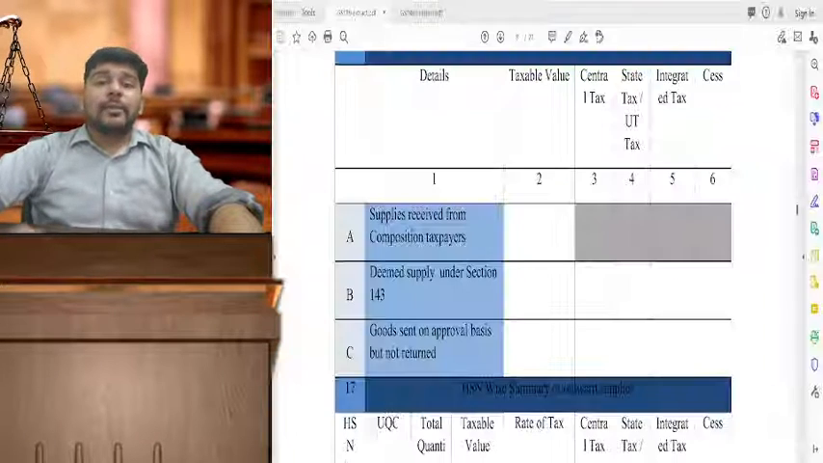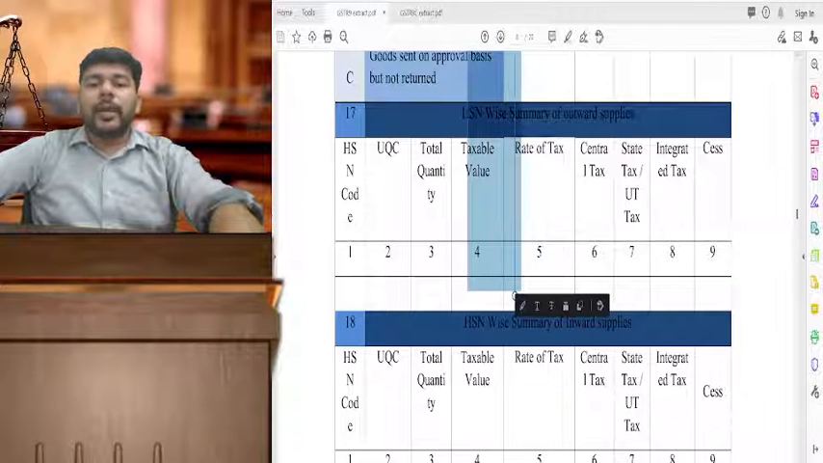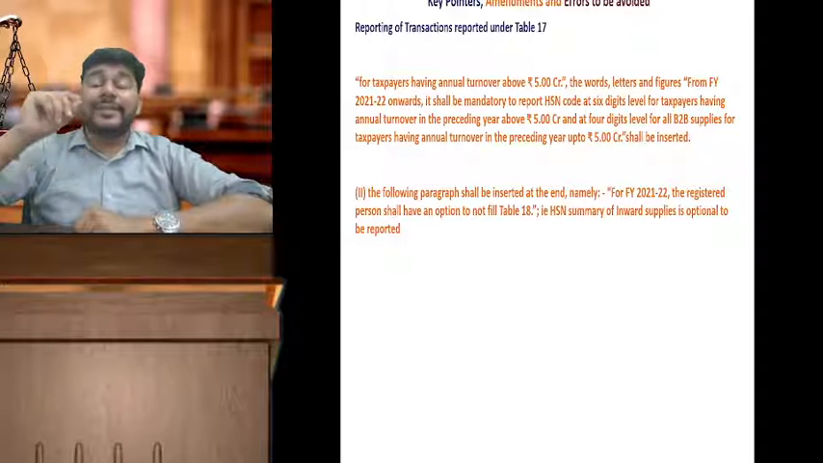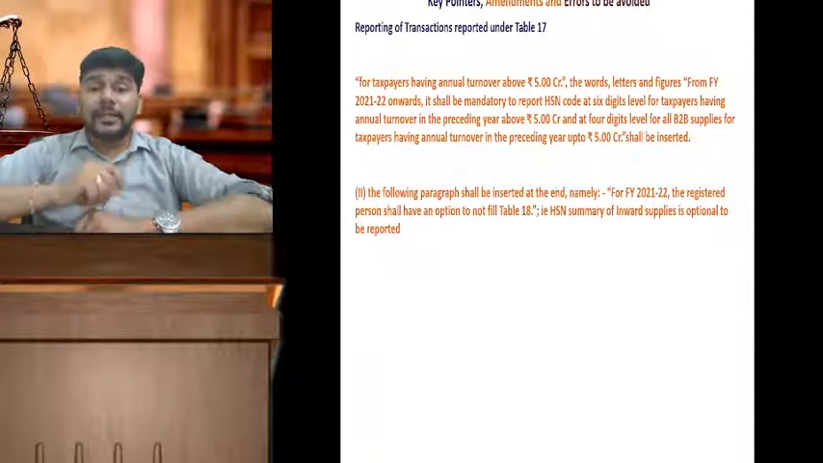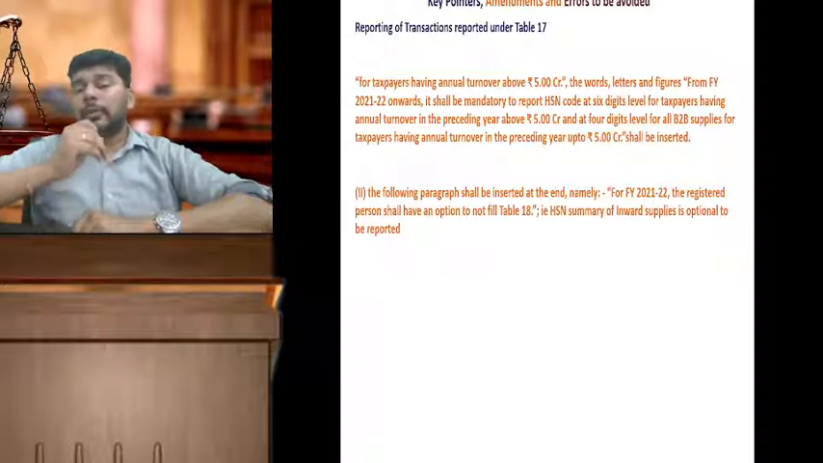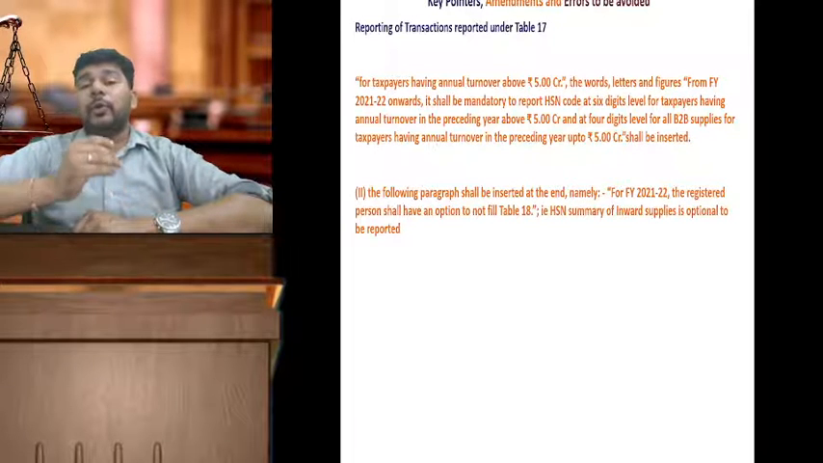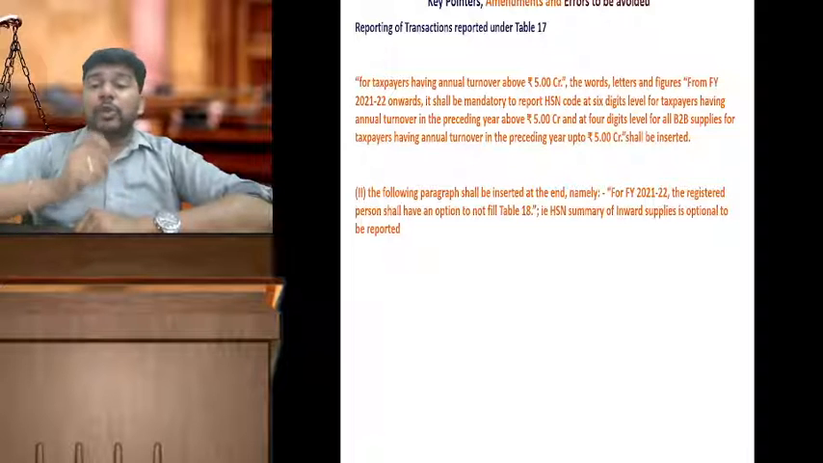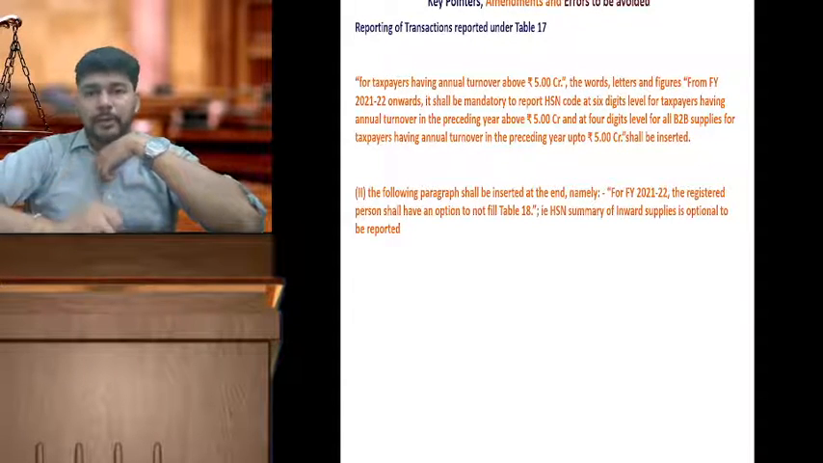Now the HSN summary under table number 17, something interesting over here is outward supply of HSN summary. For the taxpayer whose turnover exceeds rupees 5 crores, HSN summary is compulsory. Up to 6 digits HSN code summary is compulsory for those taxpayers having a turnover exceeding 5 crores. For those taxpayers having a turnover between 2 to 5 crores, the turnover of B2B supplies, HSN summary up to 4 digits is required to be reported mandatorily.